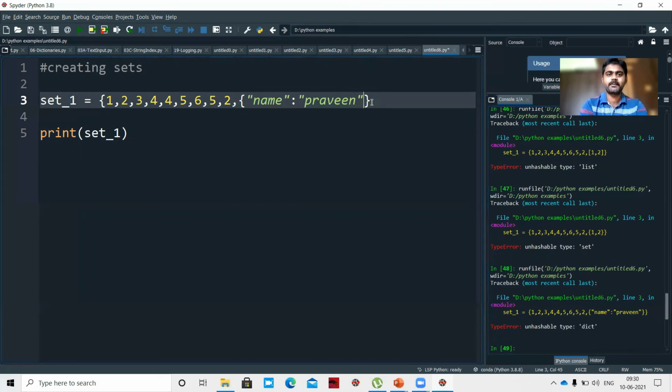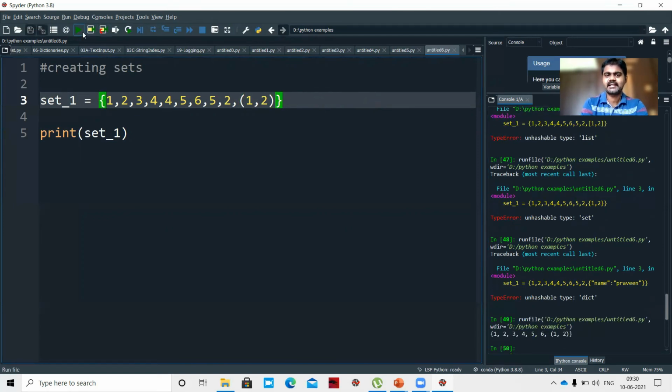We can see whether we can insert a tuple or not. What is a tuple? Parentheses. So 1, 2. Let's see. Are we getting any error? No. So what does it mean? We can't insert a list, we can't insert a set, we can't insert a dictionary, but we can insert a tuple inside a set. Okay. So from this example, we got clarity. This is how sets are created.